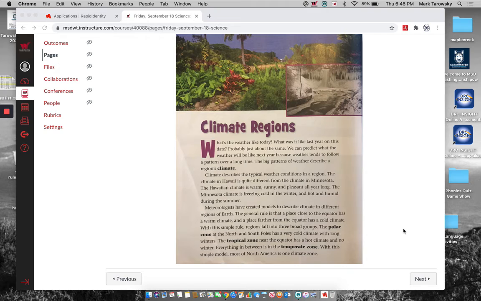The polar zone, at the north and south poles, has a very cold climate with long winters. The tropical zone near the equator has a hot climate and no winter. Everything in between is in the temperate zone. With this simple model, most of North America is one climate zone.